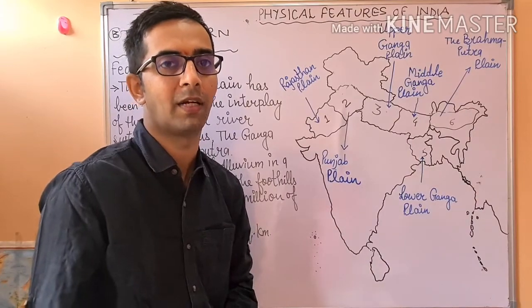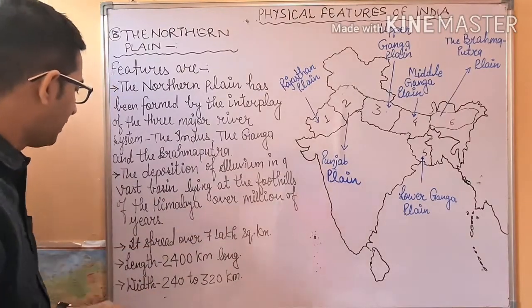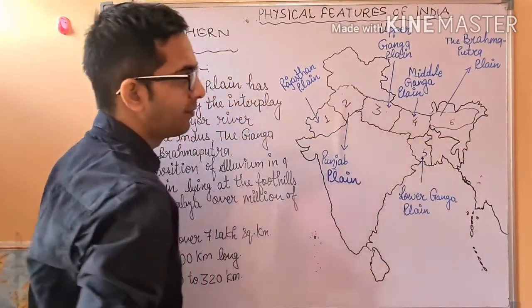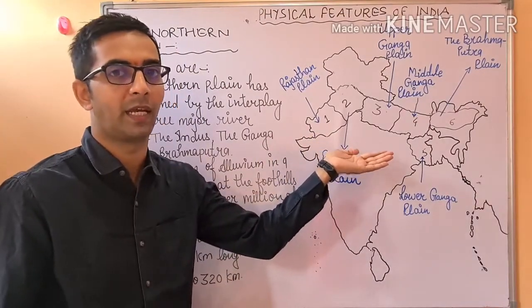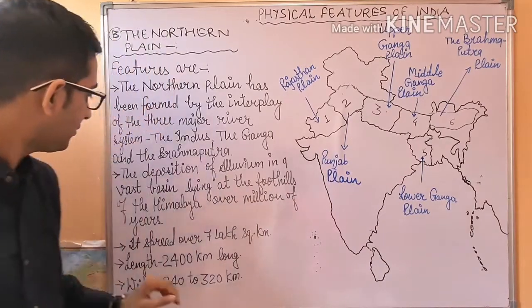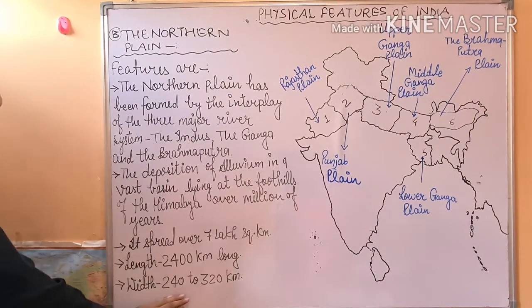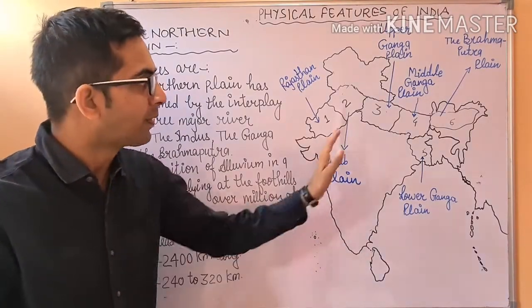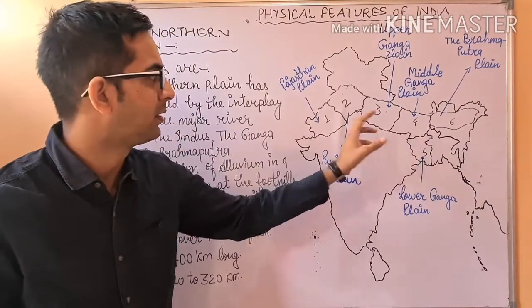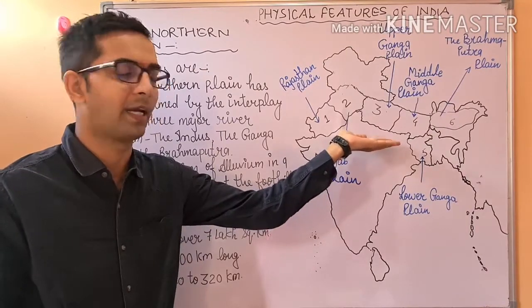In terms of area, it spreads over about 7 lakh square kilometers. The width of the northern plain is 240 to 320 kilometers. This is the general introduction of the Gangetic plain.